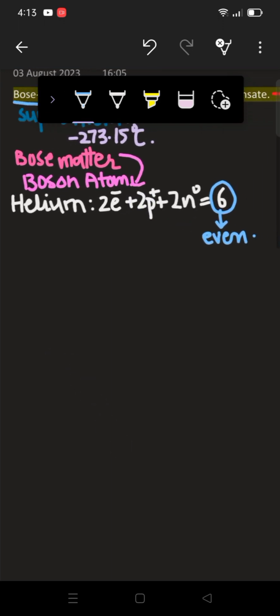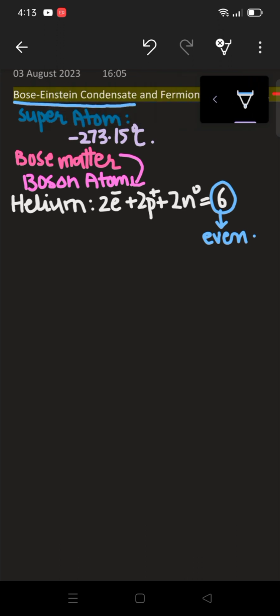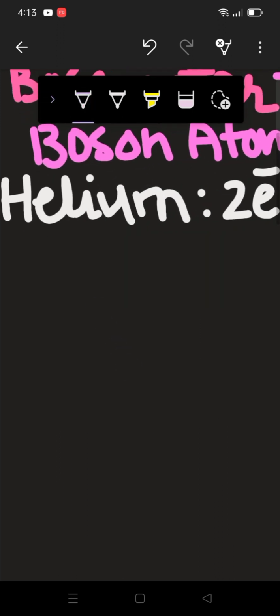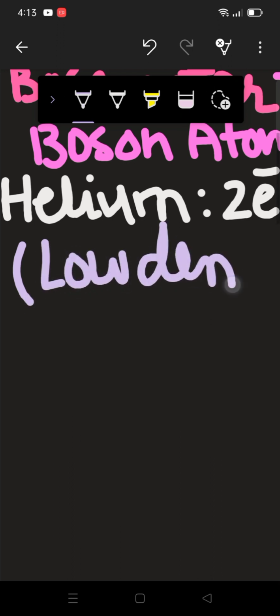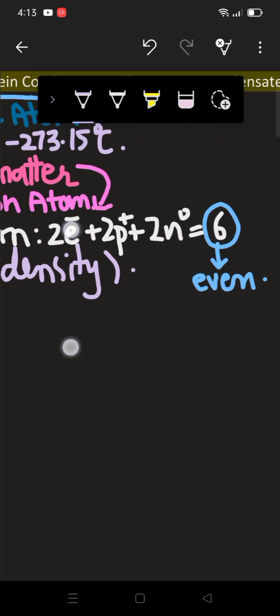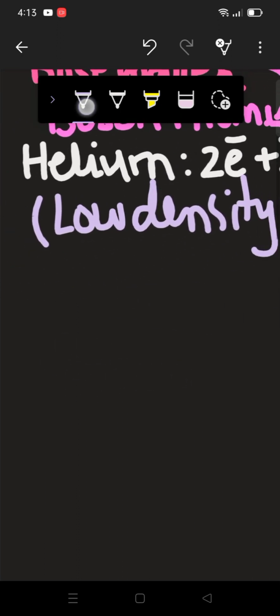So now we take boson atoms here in very low density. This is an important point which we need to write. Low density means there would be only 3 or 4 boson atoms.